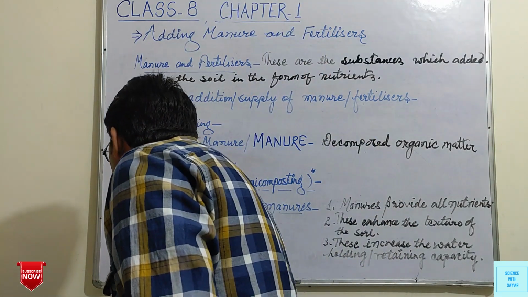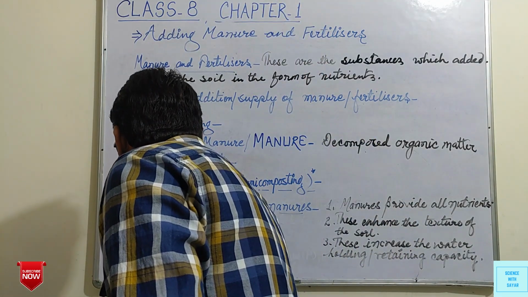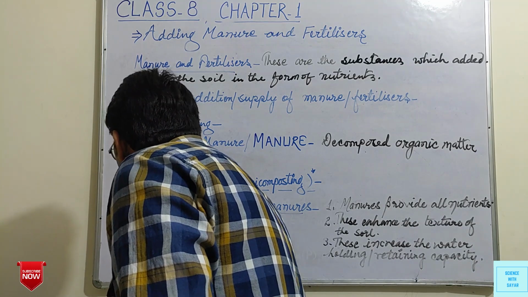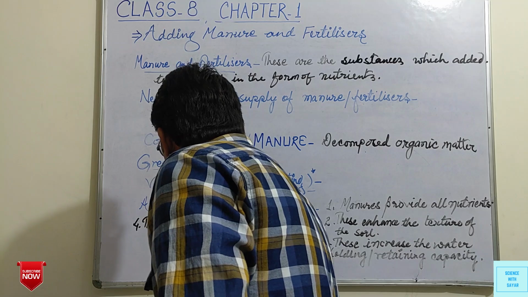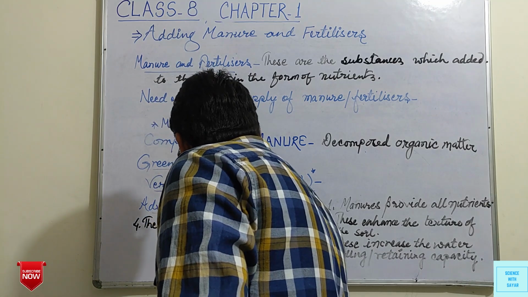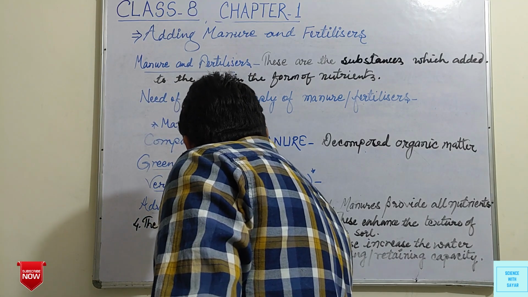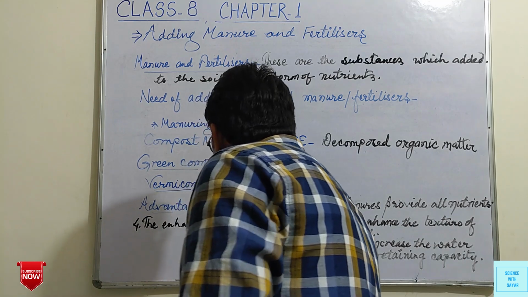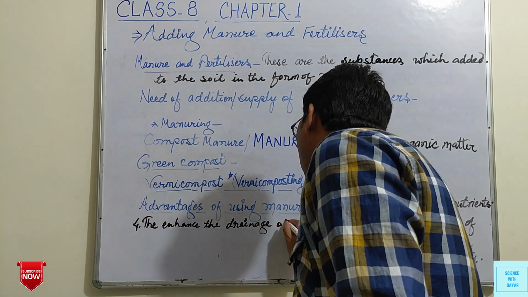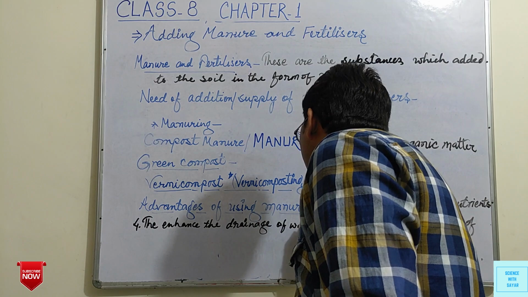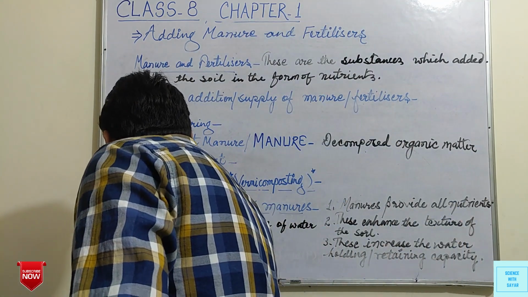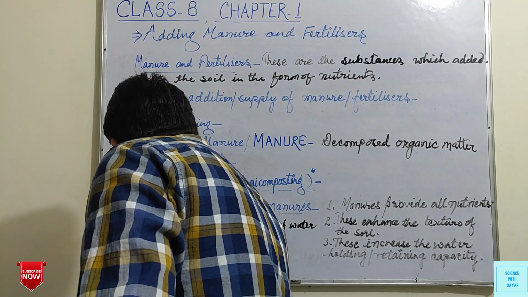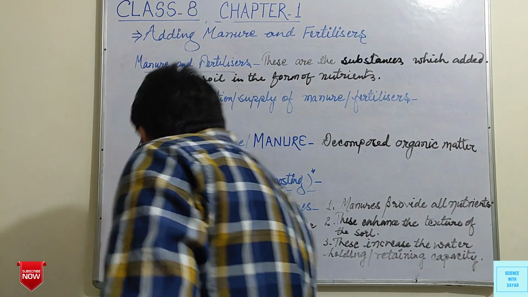Fourth, they enhance the drainage of water into the soil.